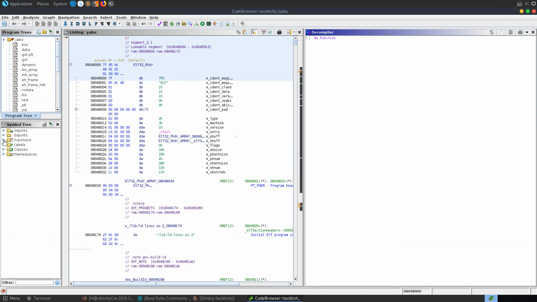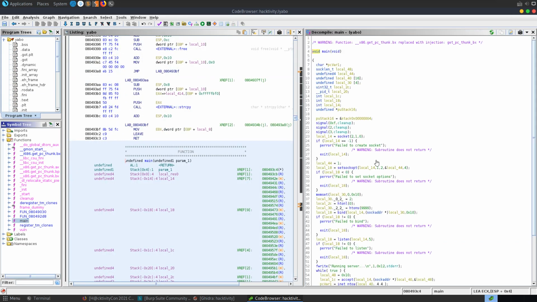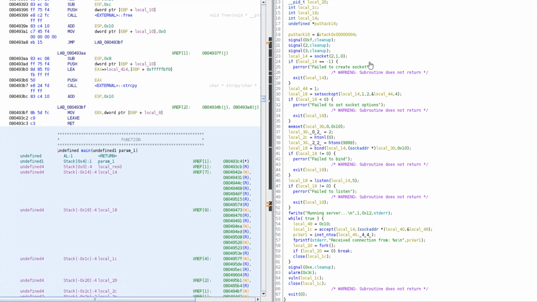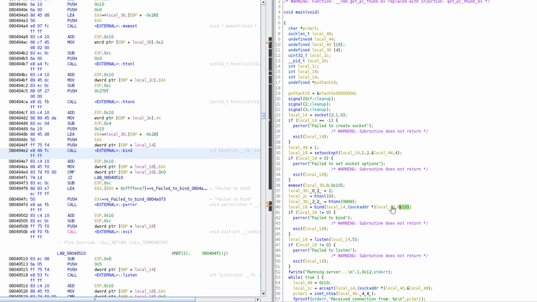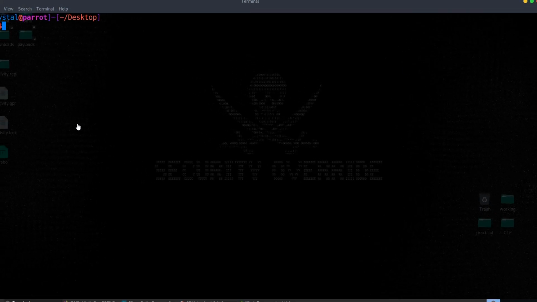So if we take a look at our functions here, we've got a main function which looks like it's doing quite a lot, but let's try and focus on what we're looking for here. We can see that it's going to do this bind with a socket address and the local 30, which is set to 9999. So let's go and try and connect to that.